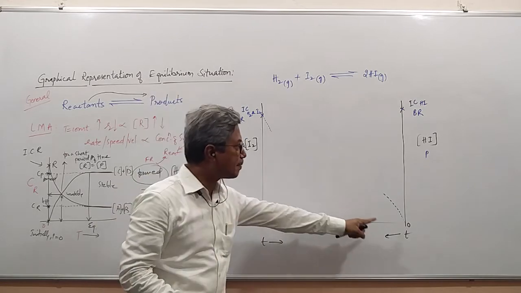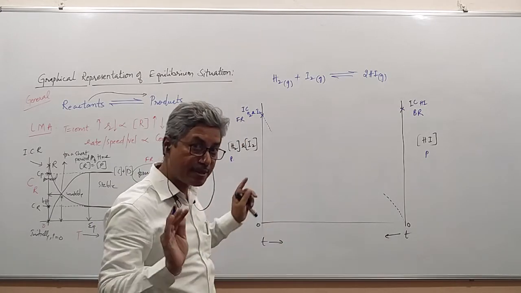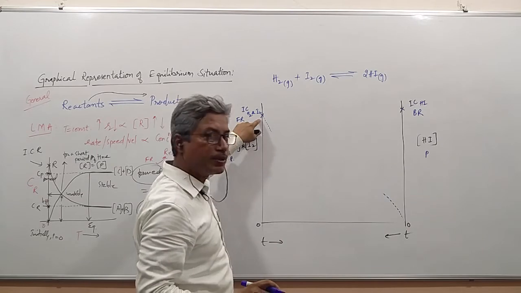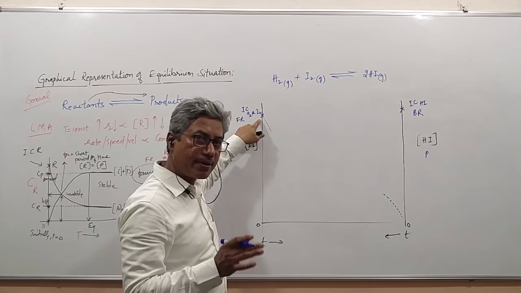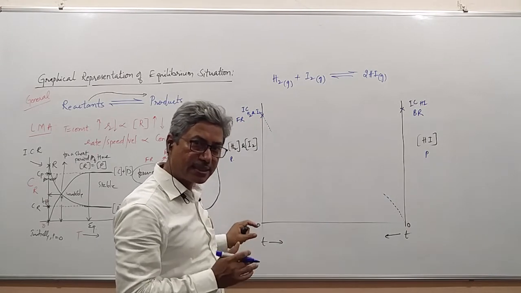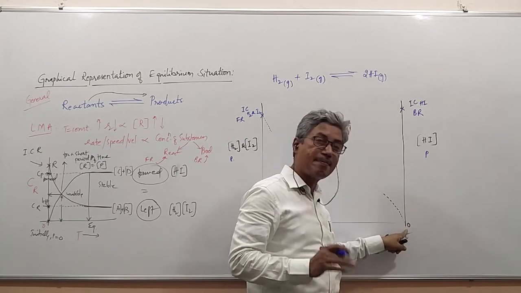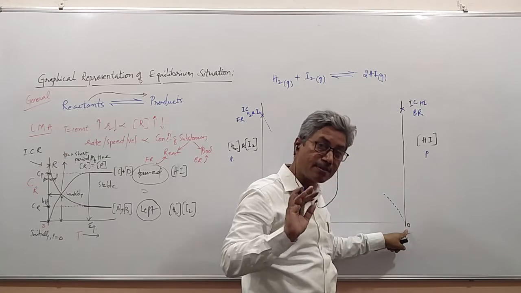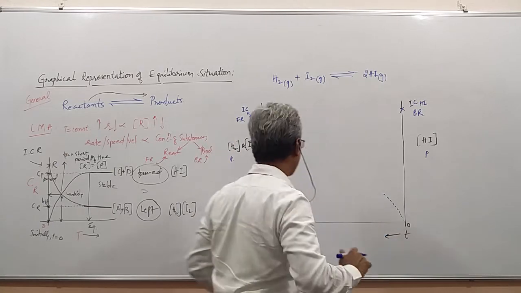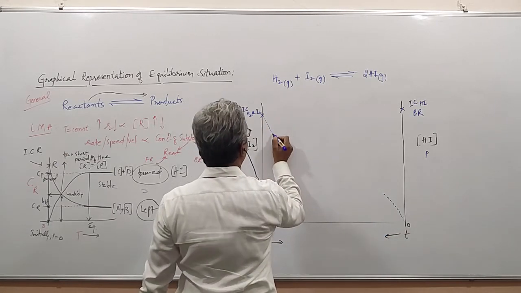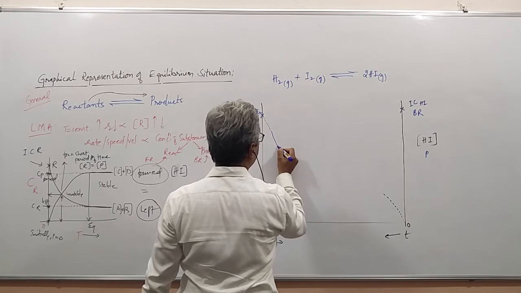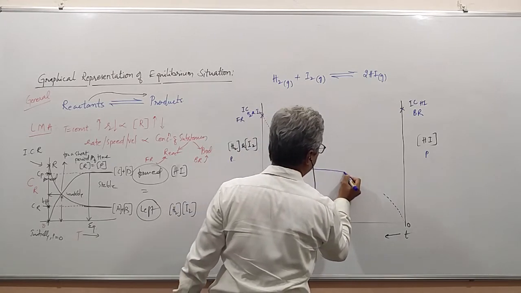How much is decreasing, that much is increasing. Let me repeat it. This is the concentration of hydrogen and iodine when time t is equal to 0, that means initially. This is the concentration of hydrogen iodide when time t is equal to 0. That means for the forward reaction. Then what do we notice? A stage will come where this is the situation.